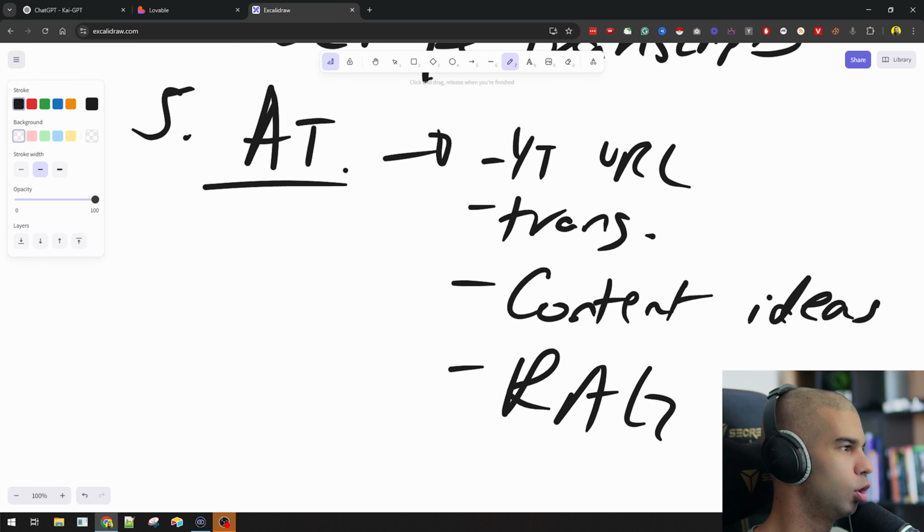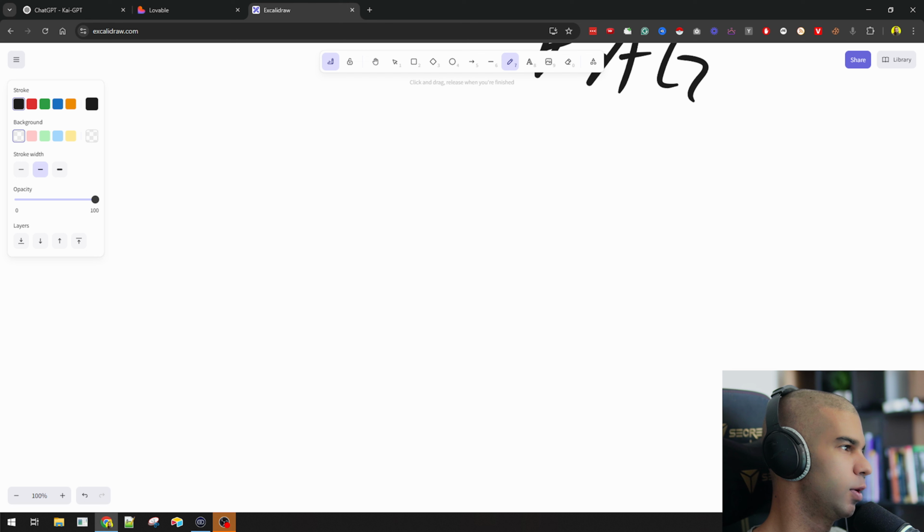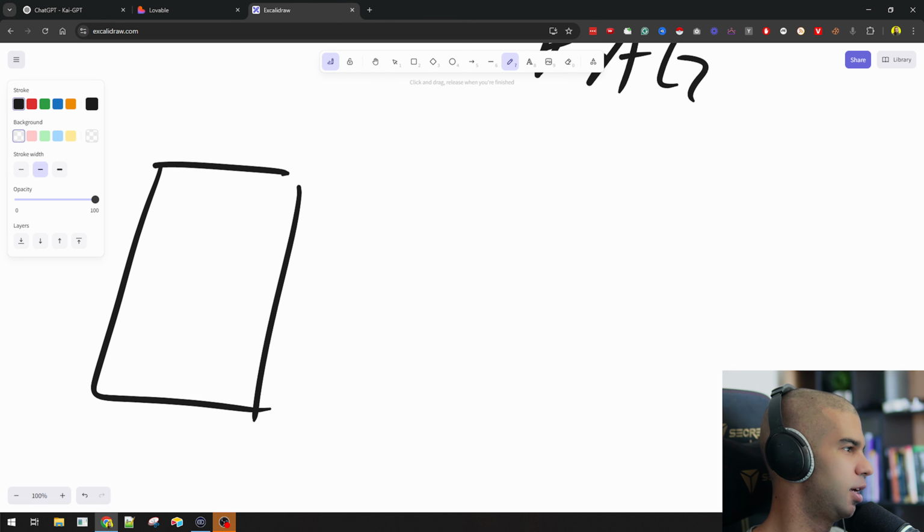In addition to all this, what I want to do as well, as I mentioned earlier, is to build a front end for this product. So essentially, this would be a sort of SaaS where someone can come onto the website, sign in, and pay a monthly fee if you want it to be like that. And then they would have a text box where they can enter the URL and hit submit.